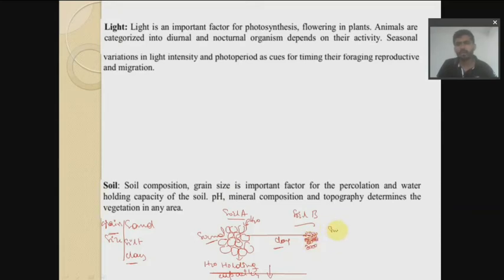Small particle size and compactly arranged. So now if you pour the water here, it takes time. Water will come down, but it takes time.